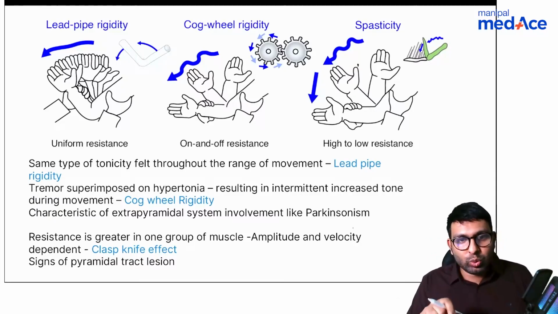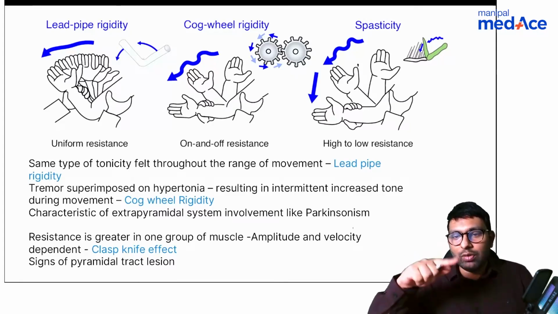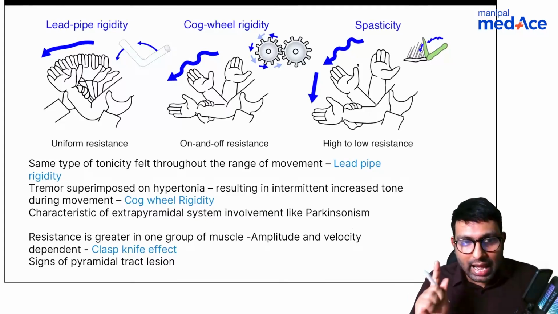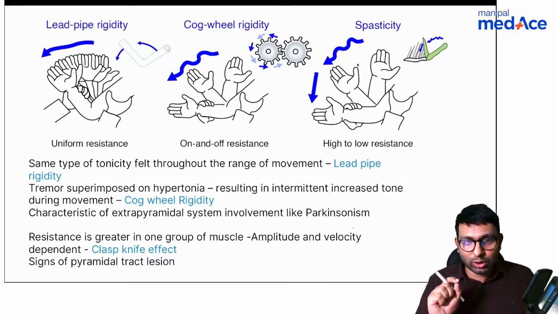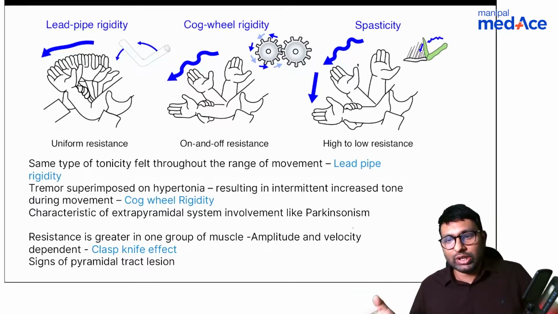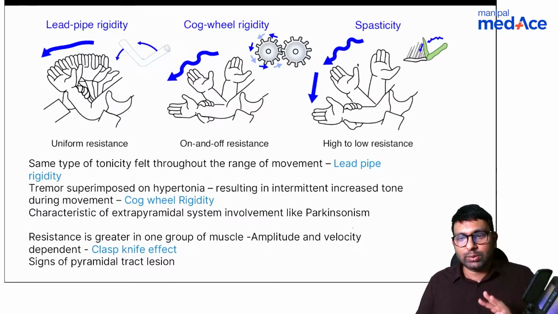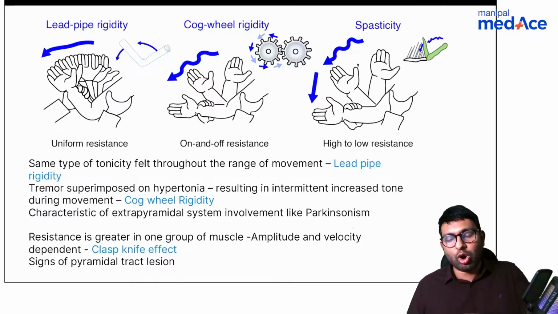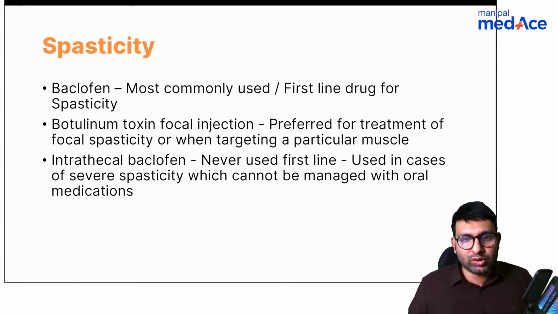Cogwheel rigidity is when you have intermittent increased tone, in the way a cogwheel moves. Cogwheel rigidity is mainly seen in EPS syndromes like Parkinsonism. So the answer is the cogwheel rigidity that I was looking for. In spasticity, you have this clasp knife effect, where there is some resistance which then eases out. So that is the difference between spasticity and rigidity, and between cogwheel and lead pipe rigidity. In Parkinsonism, what do we see? We see cogwheel rigidity. Is that clear? Then a few MCQs from the PMR side about spasticity you need to know. These are one-liners.